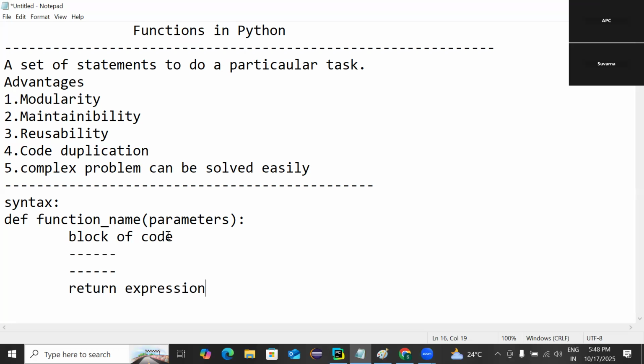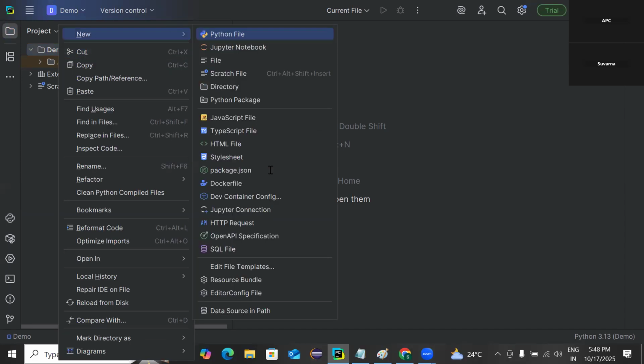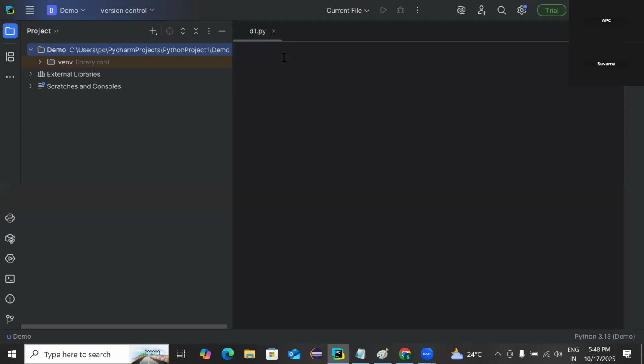So let's go for an example in the IDE. For all of my Python examples, I'm going to use the PyCharm IDE. Here, right-click, go for New and Python file. So let me create one file.